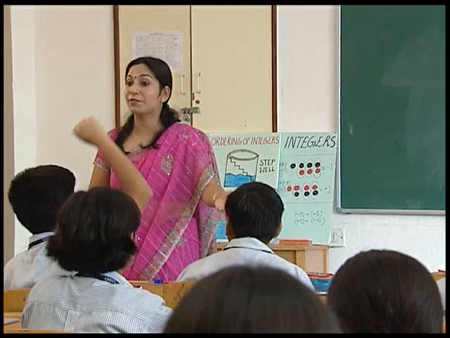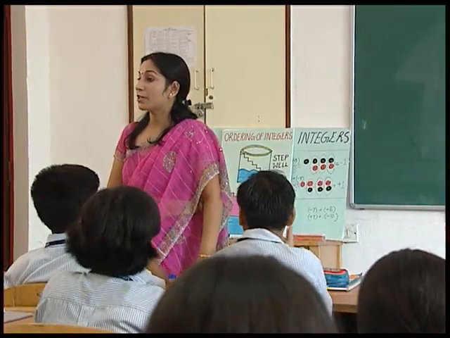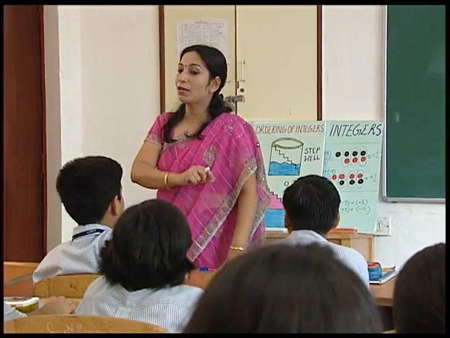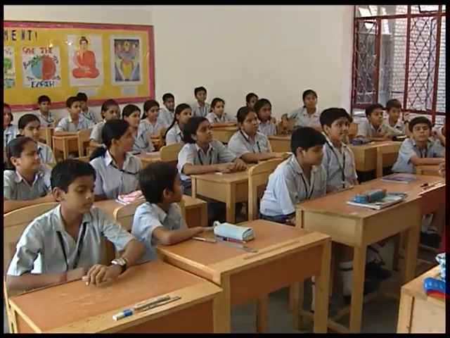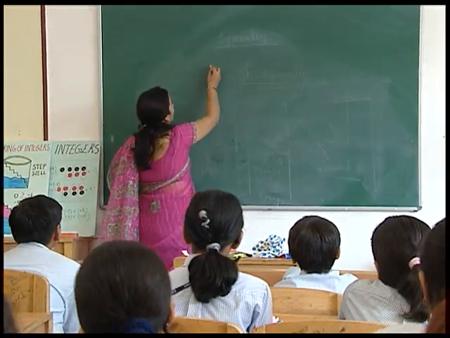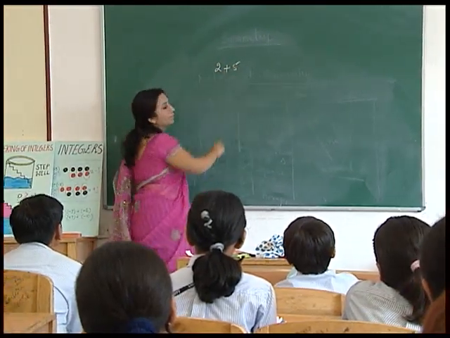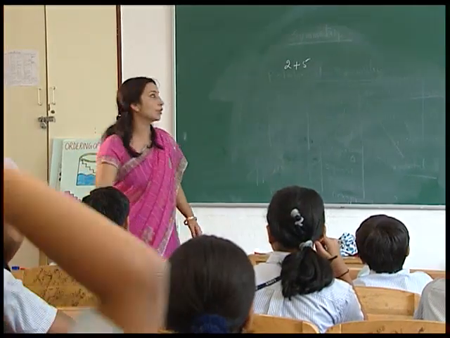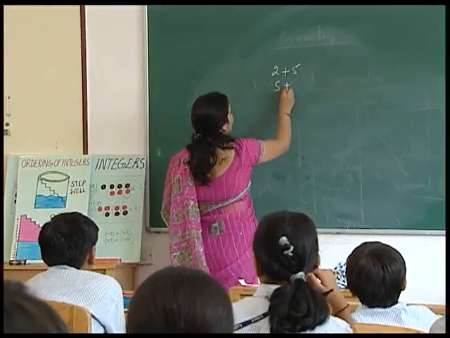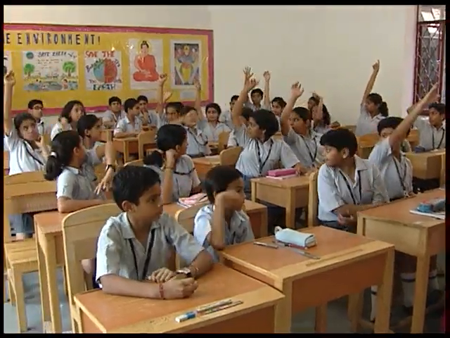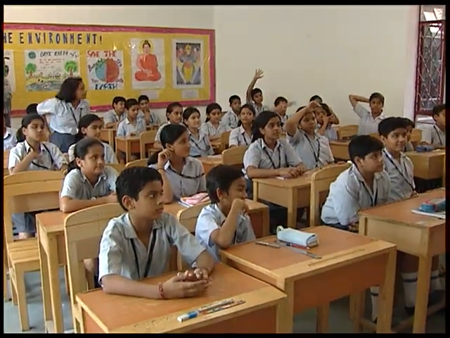Yes, very good. There is another definition of whole numbers. Collection of natural numbers along with 0 is called whole numbers. You have studied addition of whole numbers. So what is 2 plus 5? Yes, 2 plus 5 is 7. Very good. Now what is 5 plus 0? Yes, 5 plus 0 is 5.